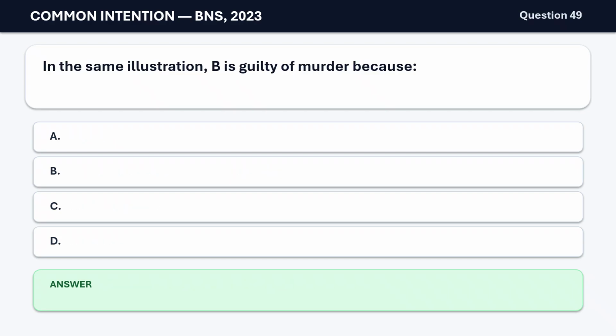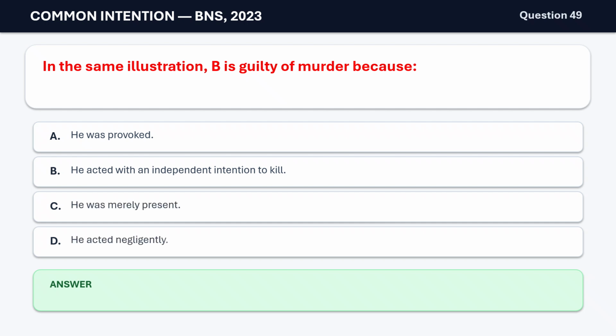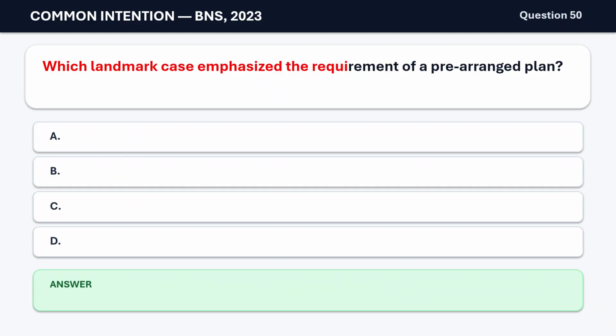Question 49. In the same illustration, B is guilty of murder because A. He was provoked. B. He acted with an independent intention to kill. C. He was merely present. D. He acted negligently. The correct answer is B. He acted with an independent intention to kill.